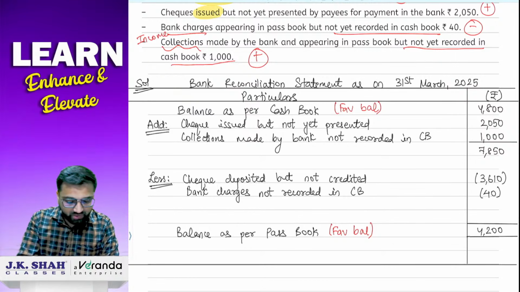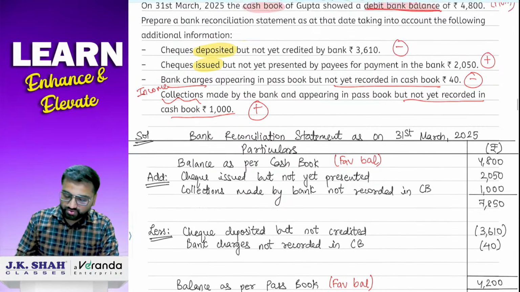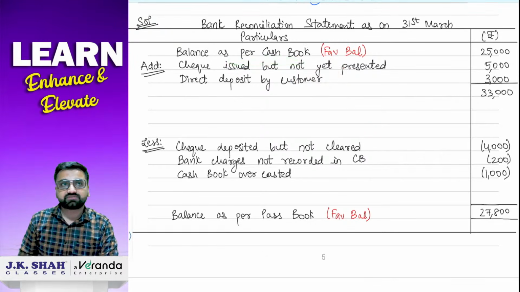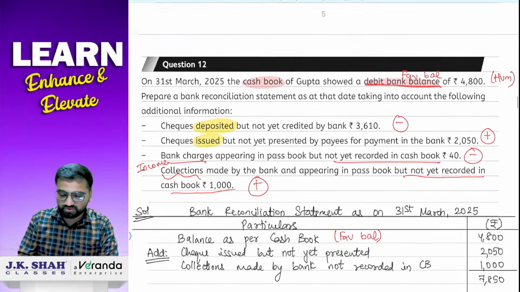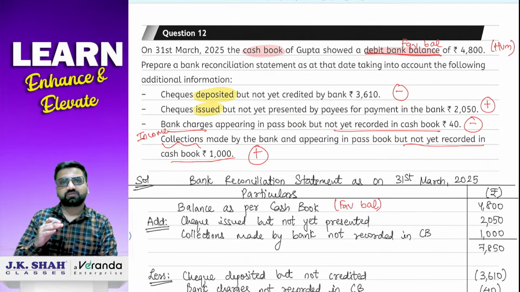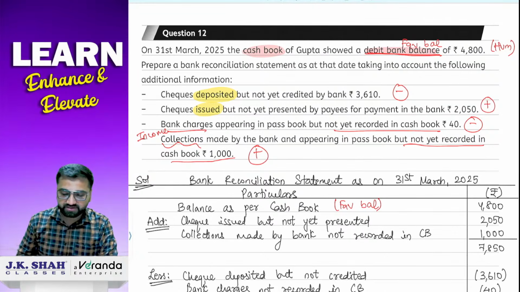Correct? So now what we will do in today's lecture, we are going to start with a little bit complicated sums. So till now जो दो sums हमने किए है ना, उसमें balance as per cash book was given to you in both the sums. And that was which balance? Favorable balance. So right now we will start one sum. In that we will go with balance as per passbook. अभी passbook से start करते हैं एक sum में. ठीक है?